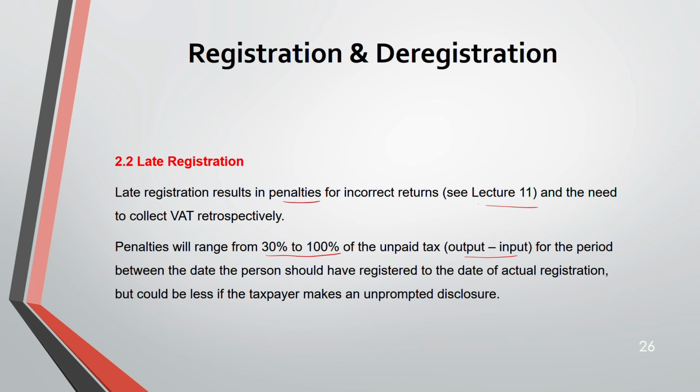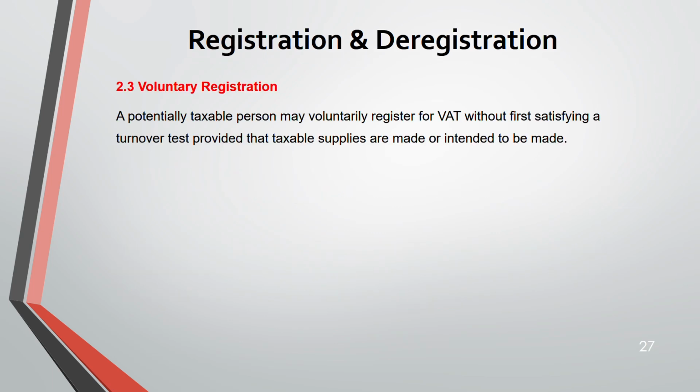But if you are making an unprompted disclosure, your penalties could be less. This we have covered in lecture 11. What is unprompted disclosure? How 30 to 100%? Because a single penalty regime applies for all types of taxes, whether income tax, capital gains tax, corporation tax, inheritance tax, or VAT. That's why always refer to lecture 11. Full detail is given there for penalties and interest.